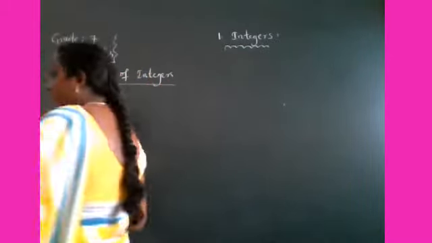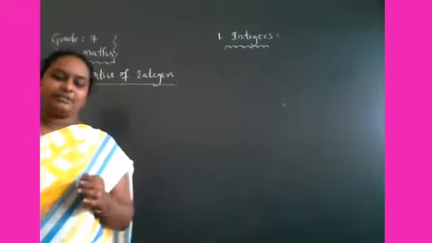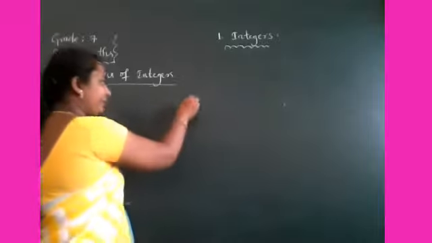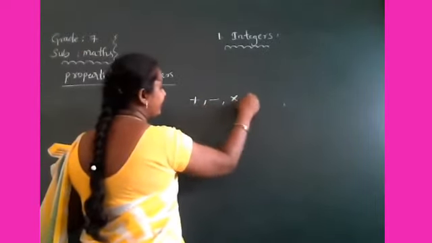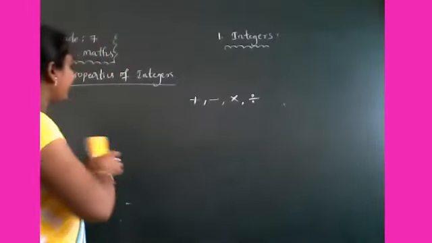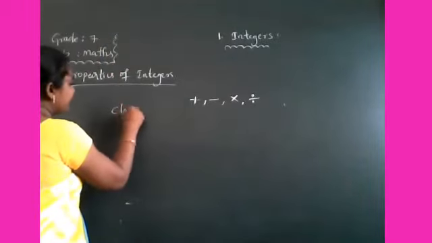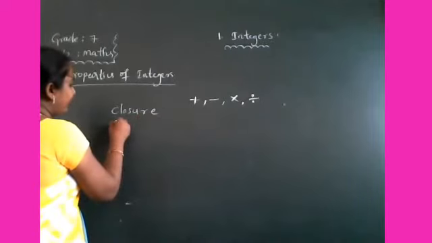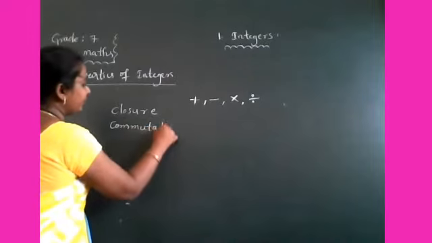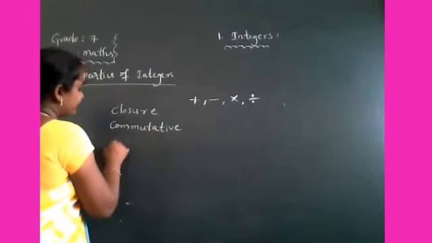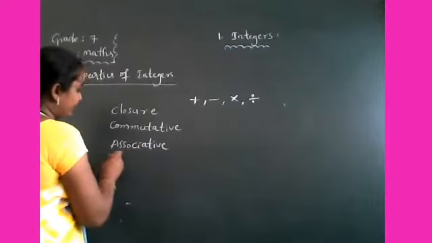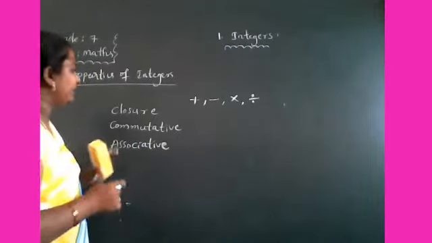So here we know four. How many arithmetic operations? Four arithmetic operations. What are they? Plus, minus, into, division. Under these operations, you have some properties. One is closure property, one more is commutative property, and next associative property. Listen here.